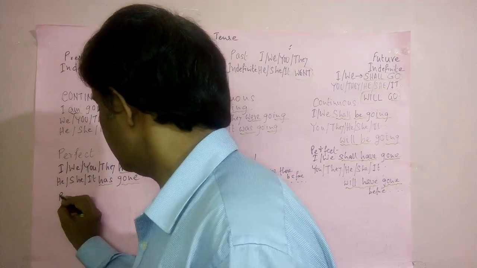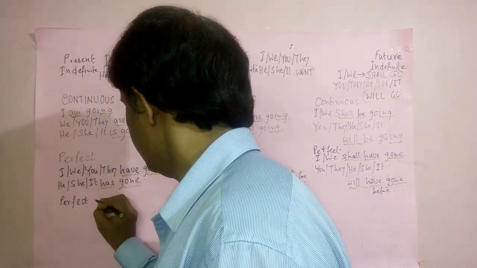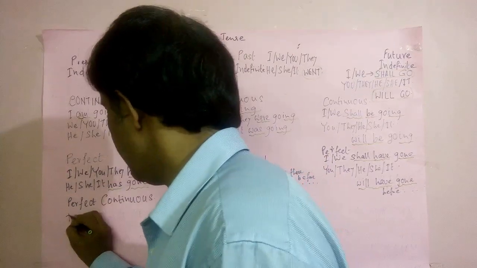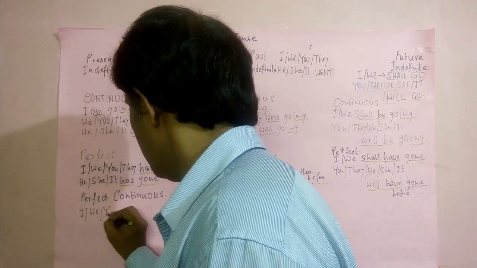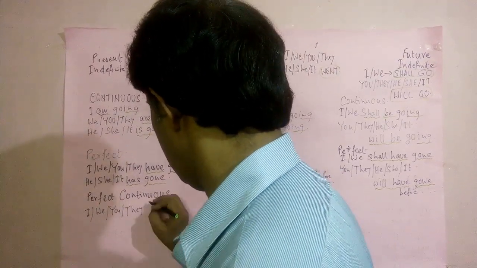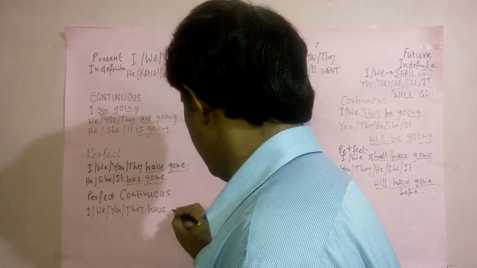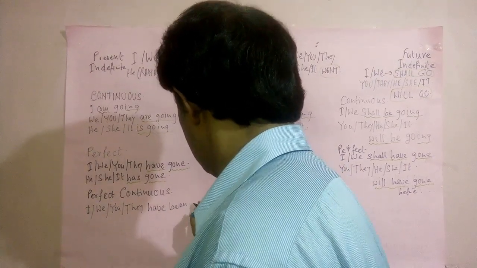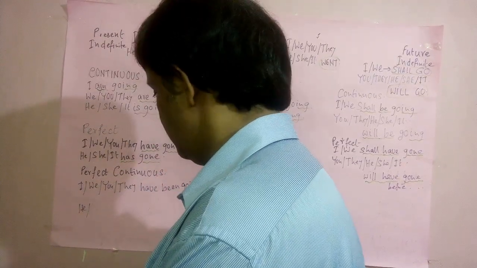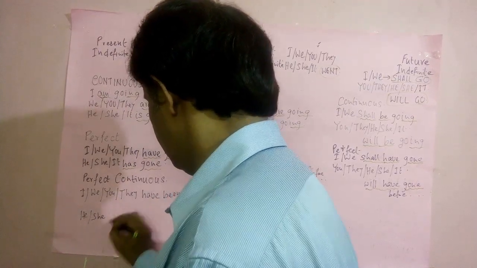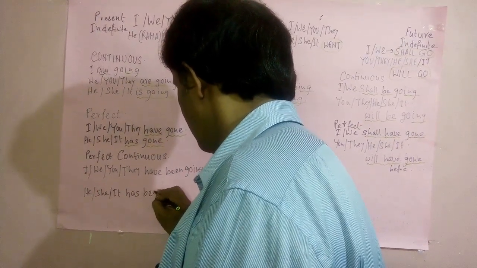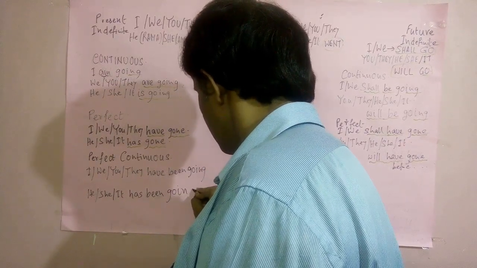That is present perfect continuous. That is I, we, you or they, all are have been going, and he, she, it, that is has been going.